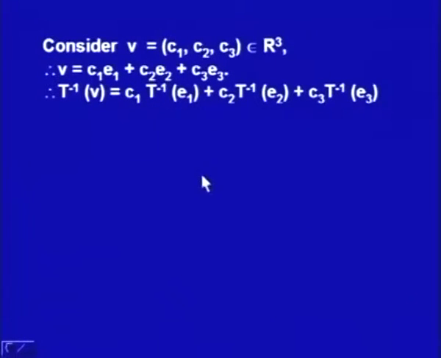Now, for this I consider the vector V as (C1, C2, C3) belonging to R3, which is a linear combination of the base vectors E1, E2, E3. So, we write down V as C1 E1 plus C2 E2 plus C3 E3. So, applying T inverse, we will have T inverse V is equal to C1 of T inverse E1 plus C2 of T inverse E2 plus C3 of T inverse E3. This we are getting because T inverse is also a linear transformation. So, applying T inverse on this means applying T inverse on these separately. So, we have this expression.